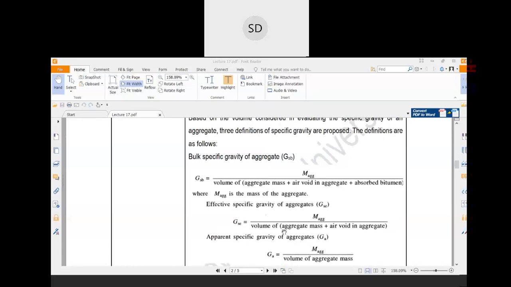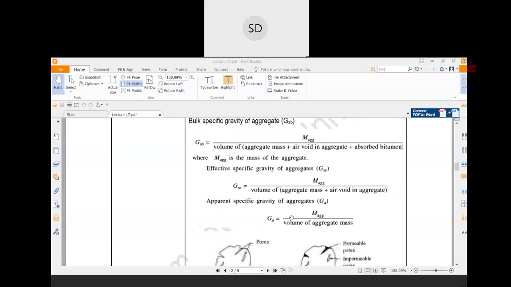Then another definition is apparent specific gravity. Apparent specific gravity is the specific gravity of only the solid particles of the aggregate. So the definition is mass of aggregate divided by volume of aggregate mass. Basically, finding the apparent specific gravity is very tough, so in most cases we will go for only the bulk specific gravity and effective specific gravity of the aggregate.